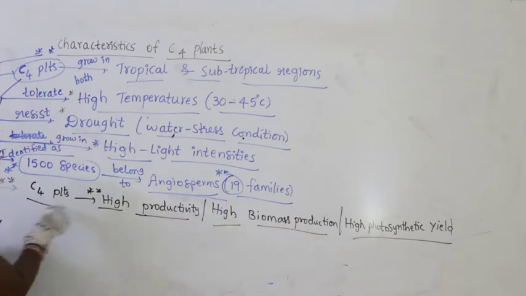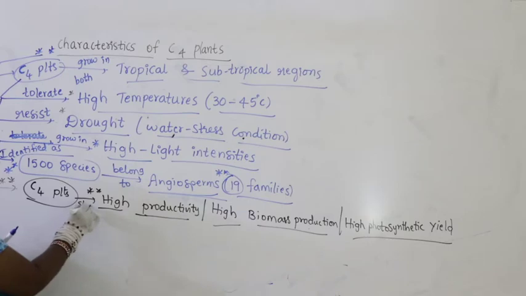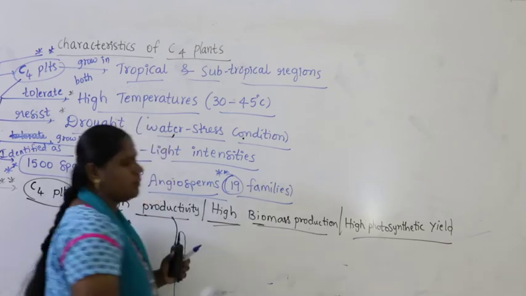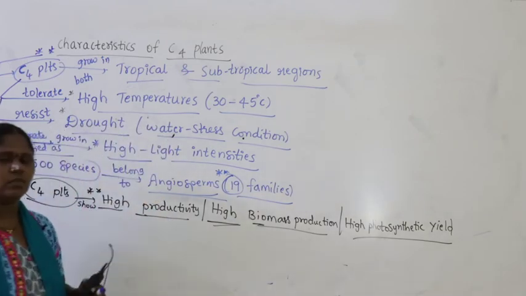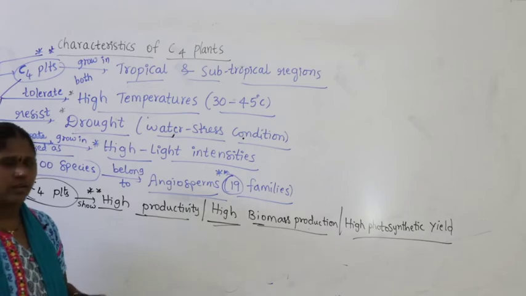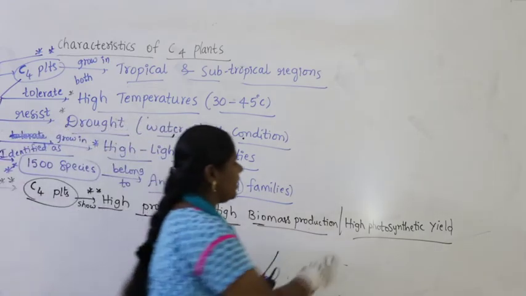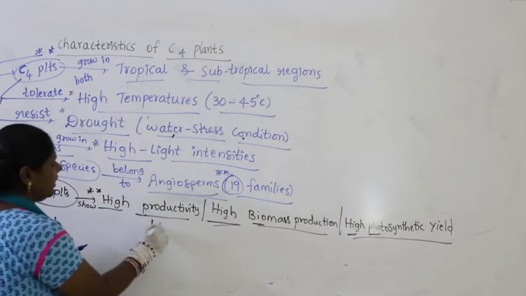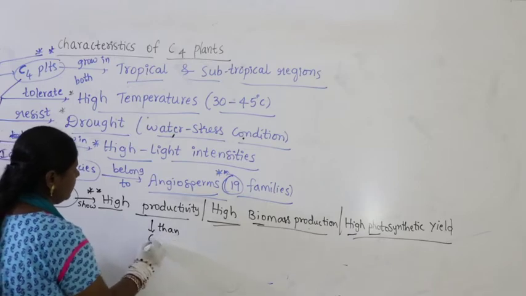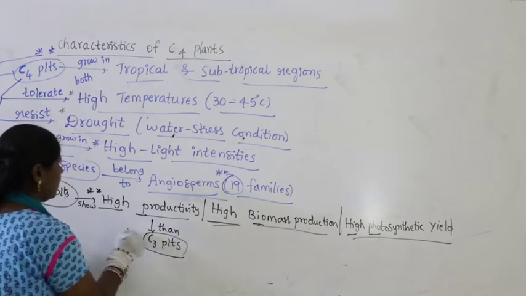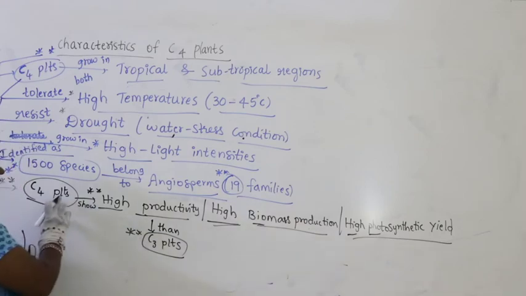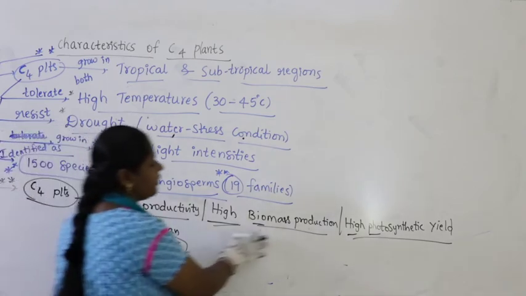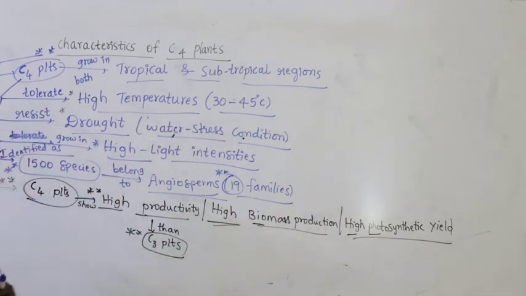Okay, C4 plants show high productivity, meaning they produce more yield, and that itself is called high biomass production, meaning more food, more vegetables, more food content we get. That's because of high rate of photosynthesis. So we find high photosynthetic yield than C3 plants. Very important: C4 plants show high rate of productivity, high rate of biomass, or high photosynthetic yield than C3 plants.